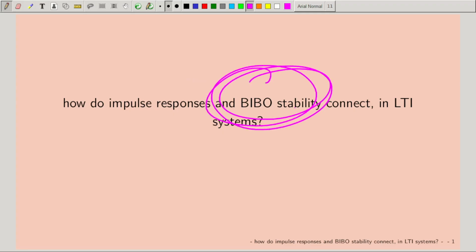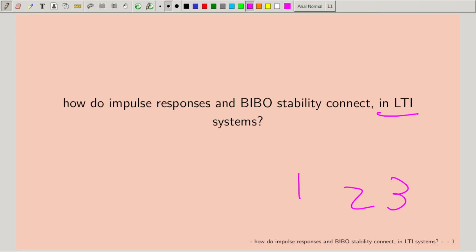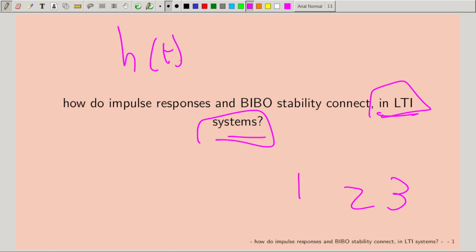BIBO stability. Can we talk about BIBO stability for a nonlinear system? Yes, we can talk about BIBO stability for nonlinear systems. In this course, we focus on LTI systems. For LTI systems, there exists a very simple way for checking BIBO stability, and it's a check that will be done on h of t, that is my impulse response. So whenever we talk about LTI systems, we check BIBO stability through checking this one.